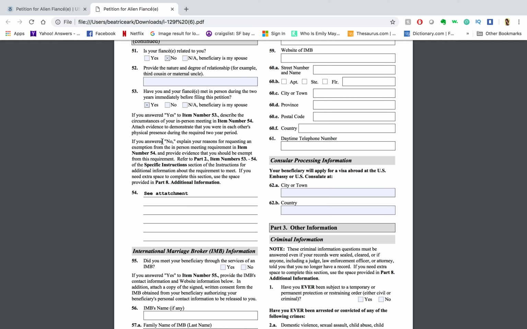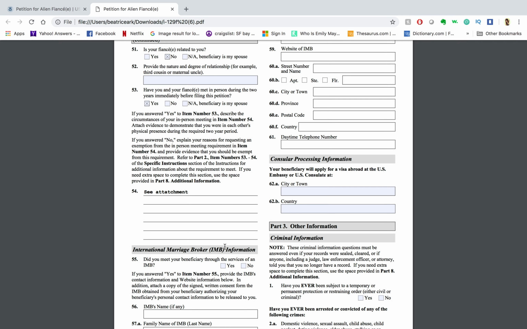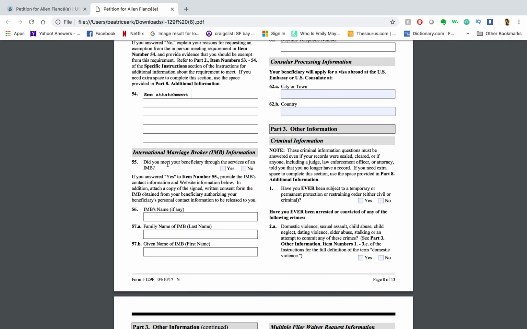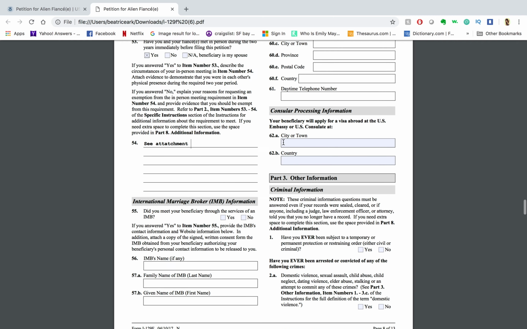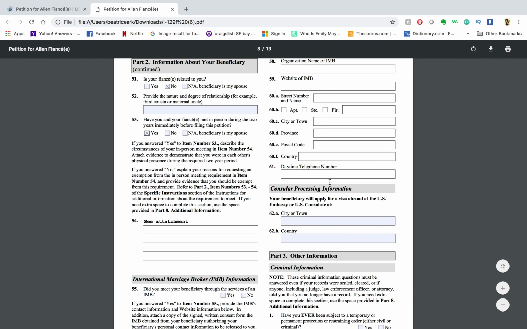For us, I did write on a separate piece of paper that I went to Nigeria to go see him on this date, and we did this and we did that, what we did while we were there. So I think it's best to just answer their question and move forward from there. So if you did meet your beneficiary through the services of an IMB, the international marriage broker, then you select yes, and then you put in the information and fill out the rest of this form.